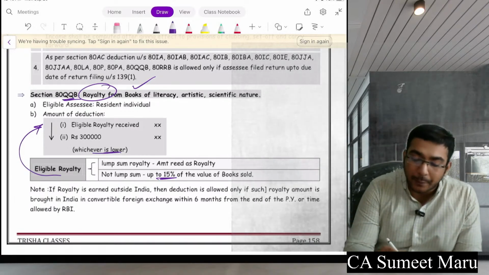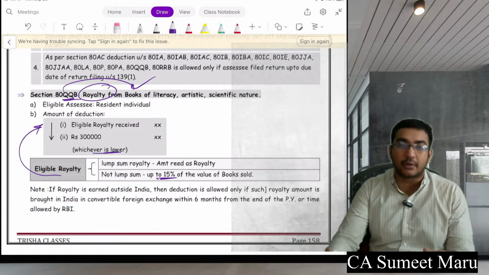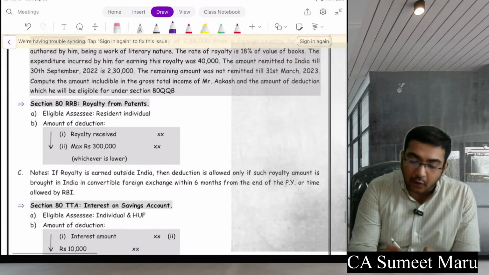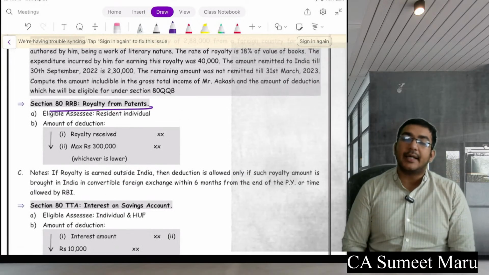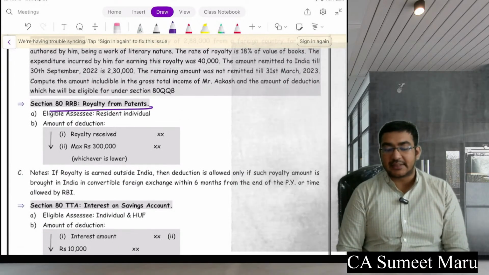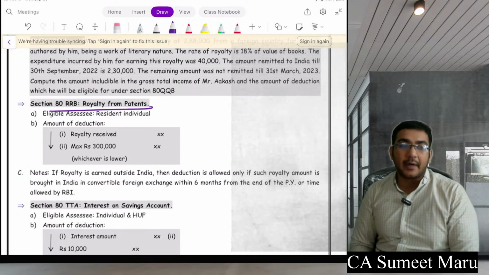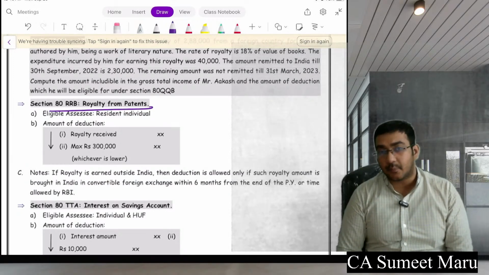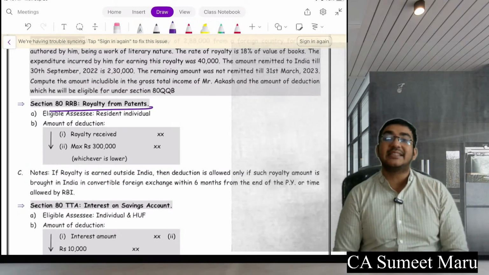So 80QQB is for books. By Q likhiye books. And RRB is for royalty. Again, royalty received or 3 lakhs, whichever is lower. If you are receiving this in a foreign country, please bring it into India within 6 months of receivable.